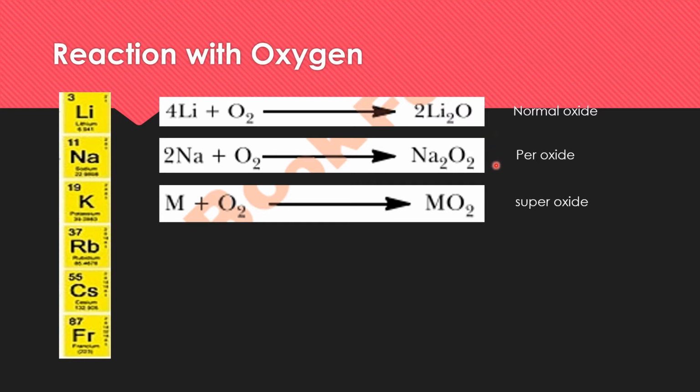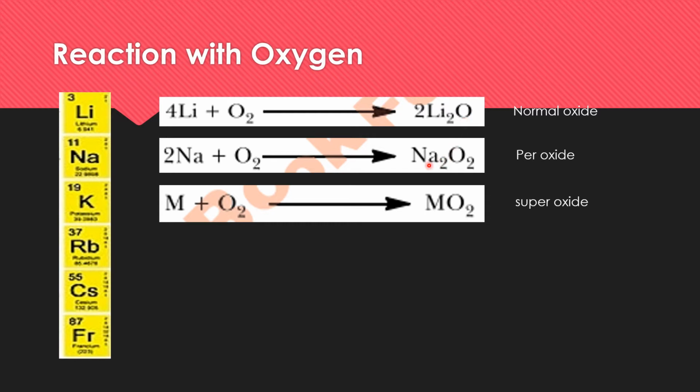Now what is the difference between these normal oxides, peroxides and superoxides? There is a difference in the oxidation number in them. You can see here the lithium carries the charge of +2, as there are two atoms of lithium, while oxygen carries the oxidation number of -2 in the normal oxides.